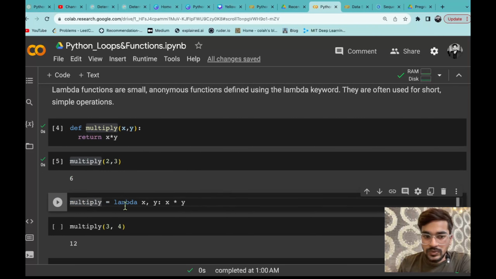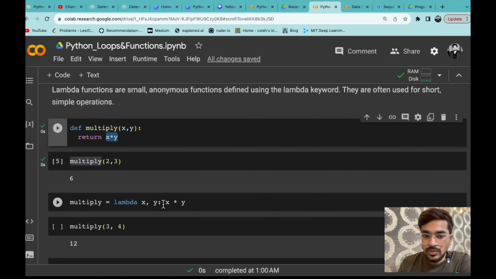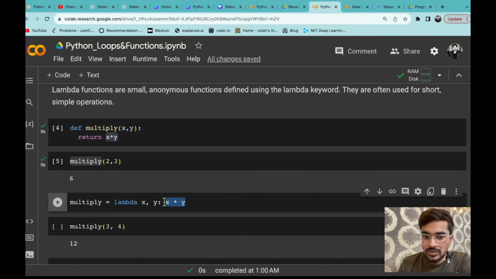Now multiply equals to what? Lambda is the keyword that is used, and whatever arguments and parameters you have, you give them here, let's say x comma y, only two parameters you are passing, and then you have to give a colon, and then what value you want to return? You want to return x into y, so you don't need to give a return statement, you just need to give the operation that you are doing. So x into y. It will take that lambda function, you put in the inputs x and y, and it will just return x into y.